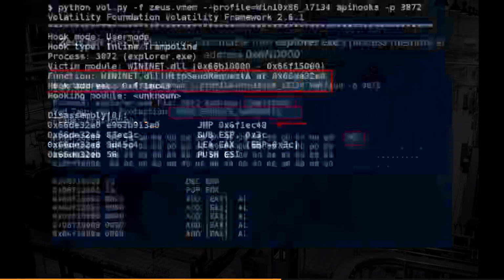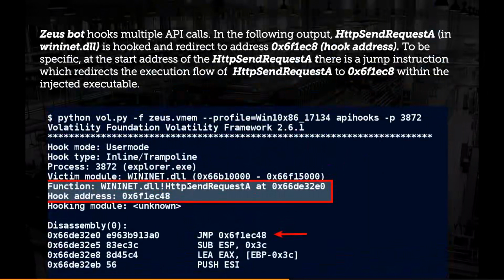Okay. After injecting, what it does is it hooks the API call HttpSendRequest, which is supposed to be at this address, and it is redirecting the code to this address, which falls within the address of the injected executable, right? So normally, applications use APIs. For example, if a security product wants to delete a file, it calls the DeleteFile API, right? If an attacker can hook this API and redirect it to the malicious code, he can see what file you're deleting, and if required, he can also block that API, which means it can prevent an application from deleting the file. In the same manner, it can hook various API calls.